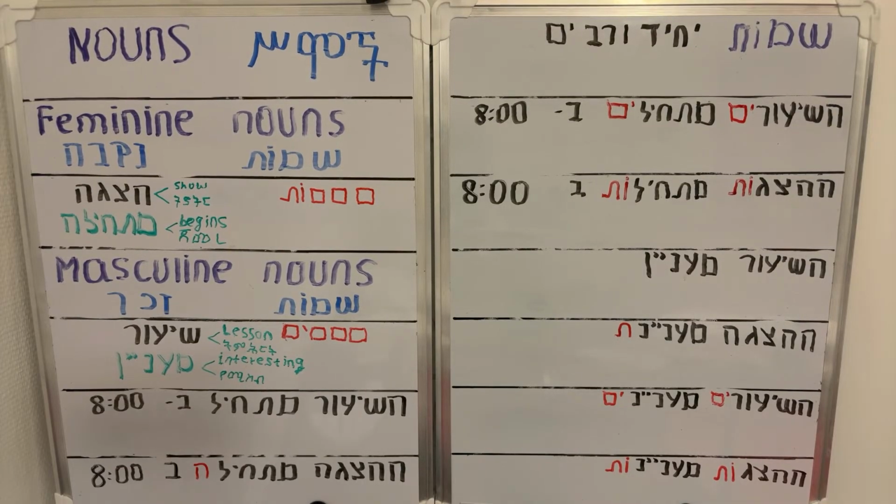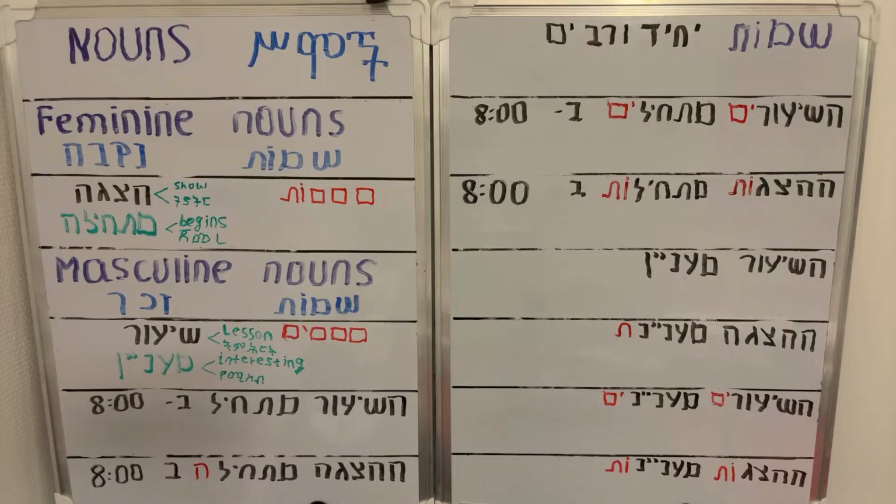How are you? Today, last session, we studied nouns. Right now, we are studying nouns also, but nouns in detail. Before, we studied three kinds of nouns. The first is nouns for tangible objects. The second is abstract, the third is idea. So we differentiate the three kinds of nouns.